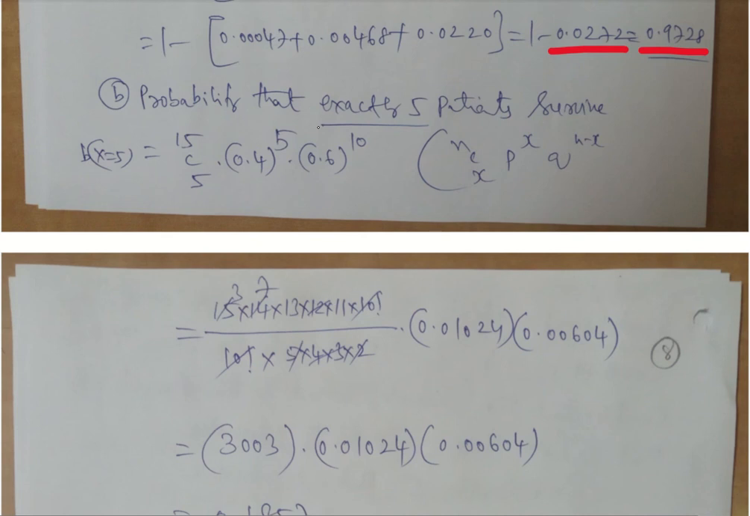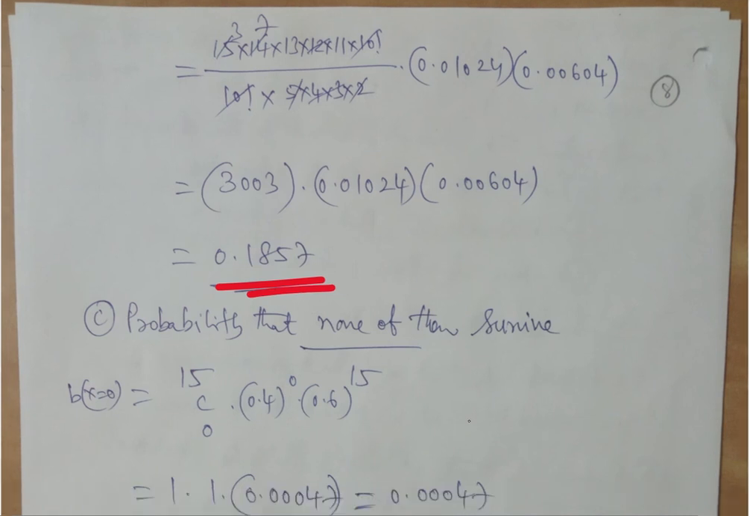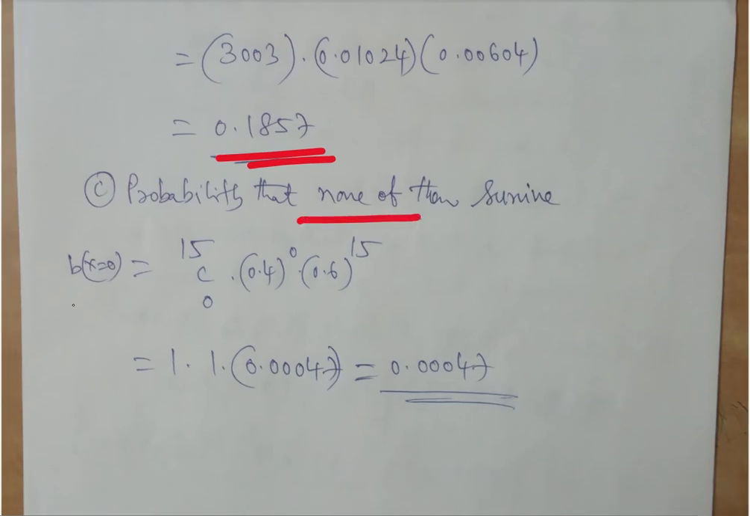Next is the probability that exactly 5 patients survive. Exactly 5 means x is equal to 5. So 15C5, p power x, q power n minus x, exactly 5. So we'll get this formula. With direct substitution, it is 0.1857. Next, probability that none of them survive. None means x is equal to 0. So this is very, very less. None of them survive is 0.004. That means most of them will survive. The opposite of that, everybody will survive, is very, very high. So this is what we can make out.